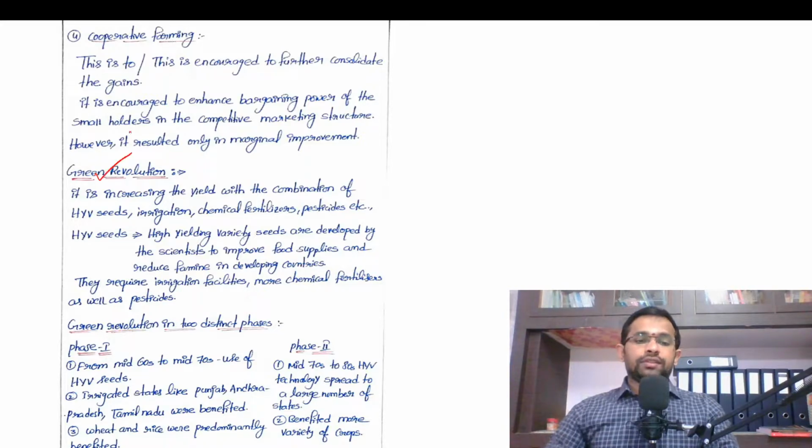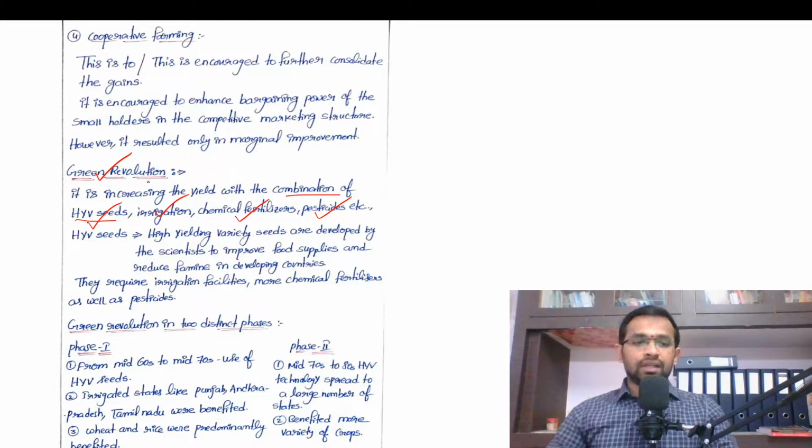So, Green Revolution. What is the main objective of the Green Revolution? The main objective of the Green Revolution is to increase the yield with the combination of high yielding variety seeds, irrigation, chemical fertilizers and pesticides. So this is the main objective of the Green Revolution, to increase the yield by using high yielding variety seeds, irrigation facilities, chemical fertilizers and pesticides.